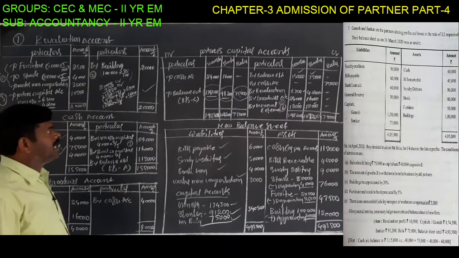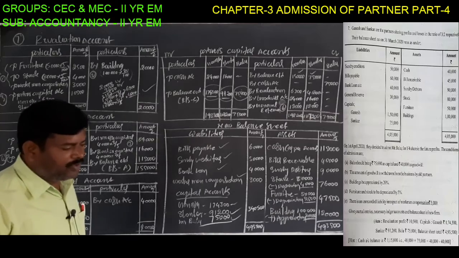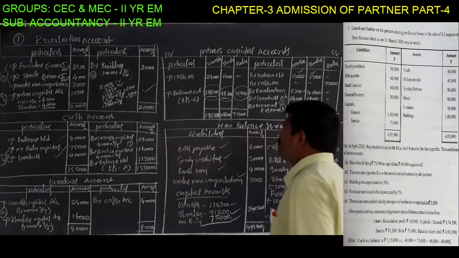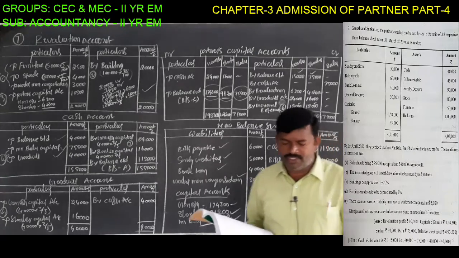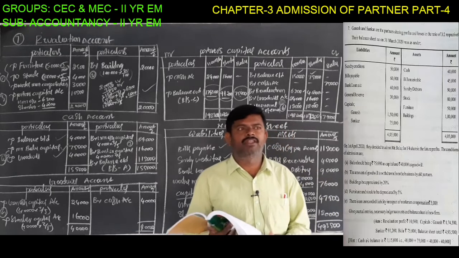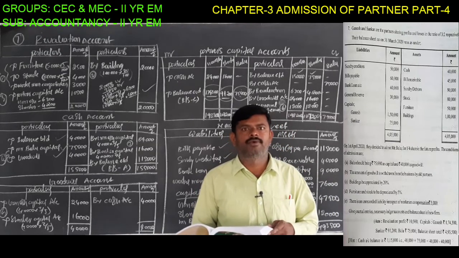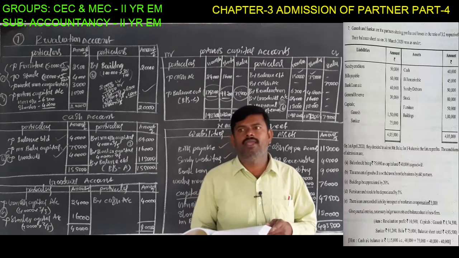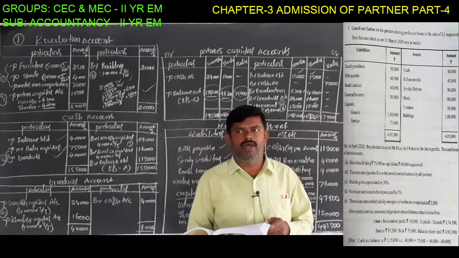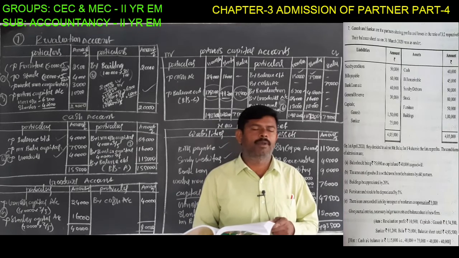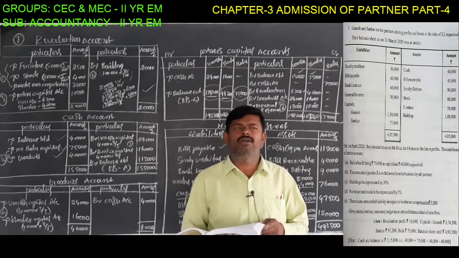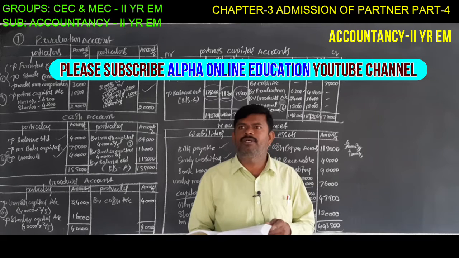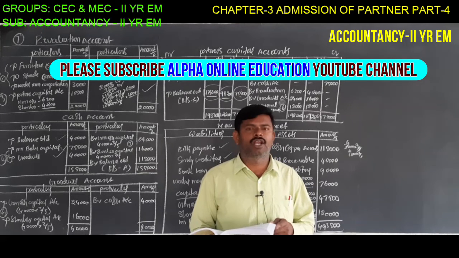So the total entries are 7. When you write entries in the problem, if it says prepare journal entries, first you have to write the journal entries, then prepare the ledger accounts. Or, first leave one page, and after preparing the final accounts, write the journal entries. That is the better way. If you know the journal entries very well, first write them and prepare the ledger accounts as you wish.